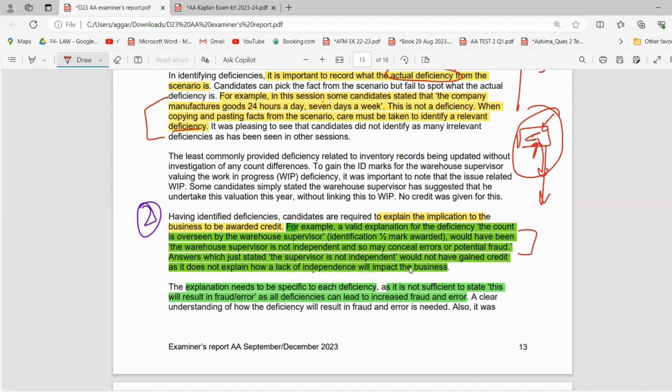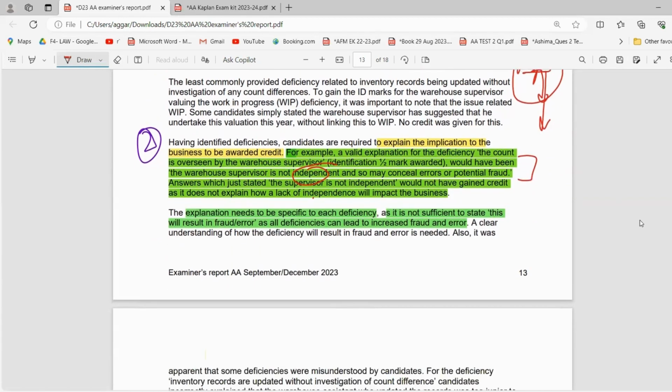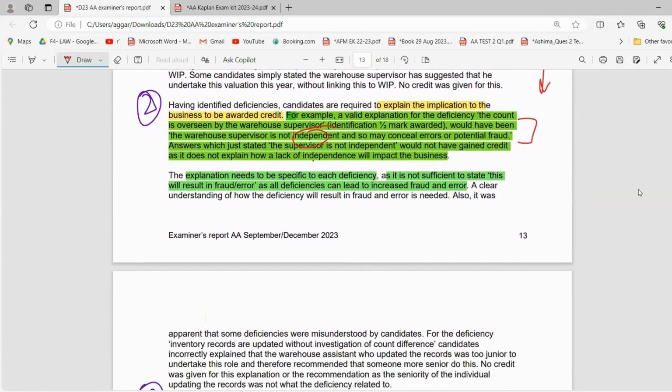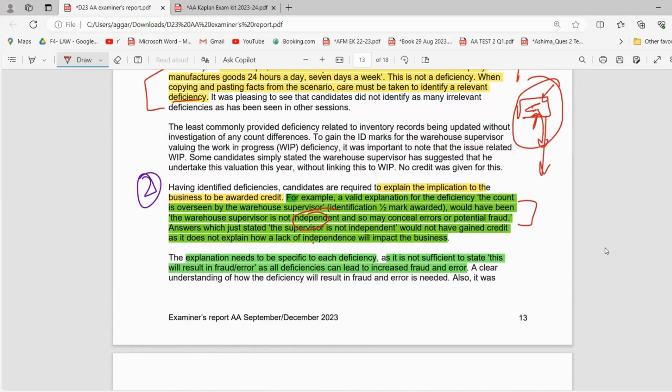An answer which stated the supervisor is not independent would not have gained credit, as it does not explain the lack of independence. You have to talk about the independence also. So your answer cannot be half written. You have to write your answers in a full manner. The explanation needs to be specific to each deficiency, as it is not sufficient to state this will result in fraud or error for all deficiencies. Obviously, for every deficiency, you cannot straight away write this will lead to fraud or error. If I had written it will lead to fraud and error, what fraud and error? You have to dive deep into the deficiency and write the explanation of the implication as per the deficiency that you have identified, right?